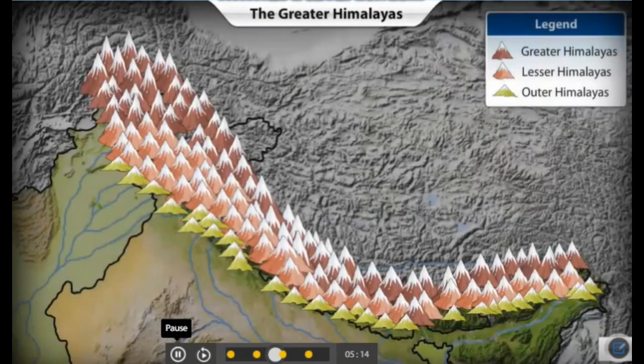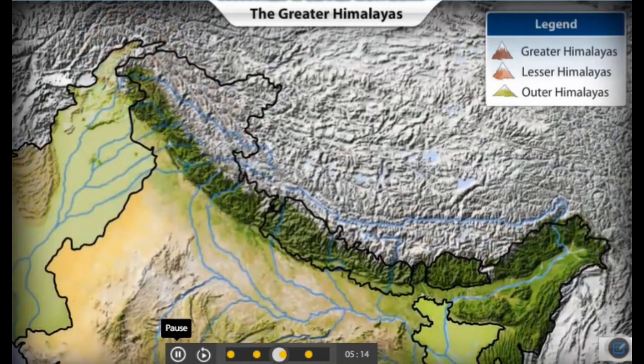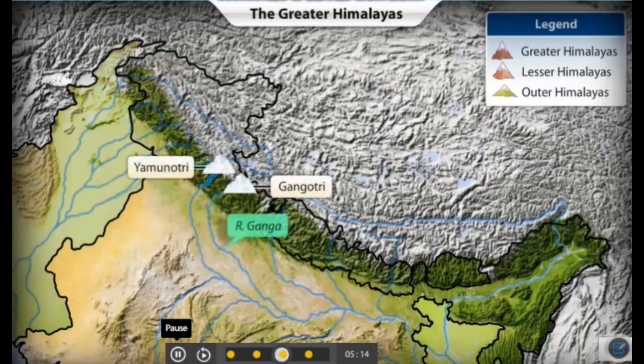The range also has a number of mountain passes that served as trade routes for silk and spices in the past and are of great military importance even now. The Greater Himalayas are also home to glaciers like Gangotri and Yamunotri that feed the Ganga and Yamuna rivers of India.